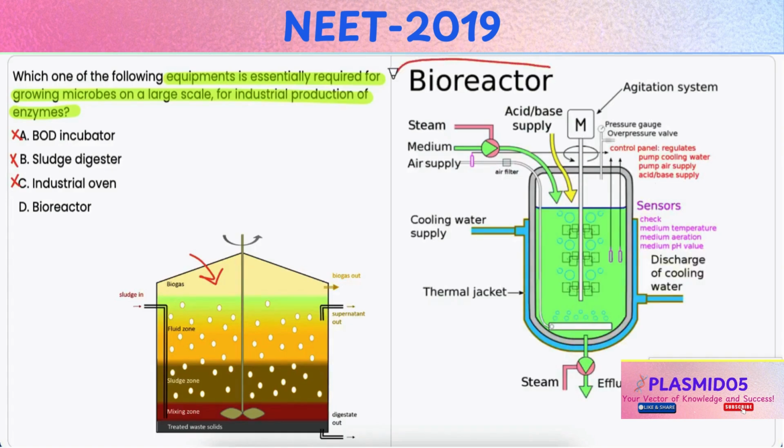Now, a bioreactor is a specially designed vessel that provides the necessary conditions such as optimum temperature, pH, and proper aeration for the growth and multiplication of microbes on a large scale. And so, this equipment is extensively used in the industrial production of enzymes, pharmaceuticals and other biotechnological products. Thus, it is the correct option.